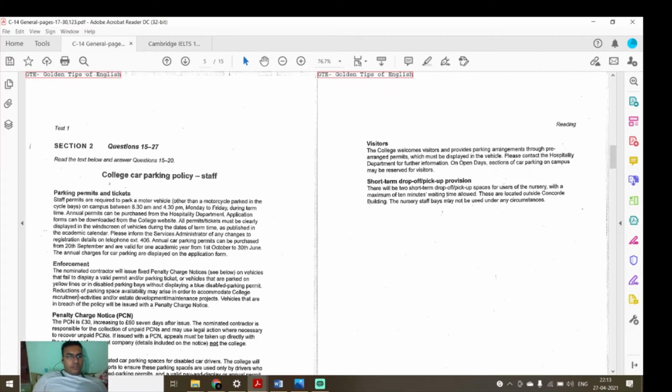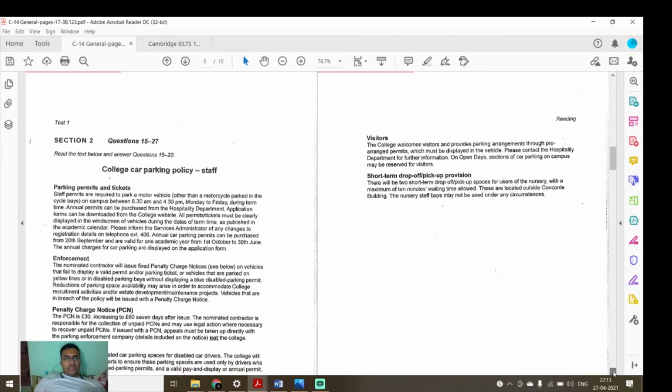Before reduction of parking space may arise in order to accommodate college equipment, activity, or estate development maintenance projects. Vehicles that are in breach of policy will be issued a penalty charge notice. The PCN is 30 pounds. The nominated contractor is responsible for collection of unpaid PCN or may use legal action where necessary to recover. If issued with a PCN, appeals must be made directly to parking management. I don't think visitors. Visitors, we should go visitors directly, I think. Or otherwise, we need to read it.